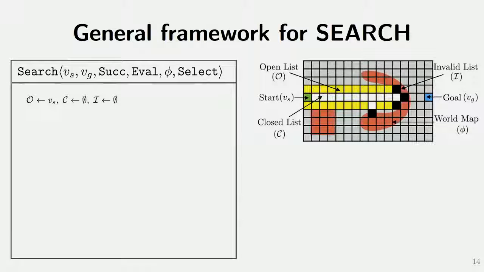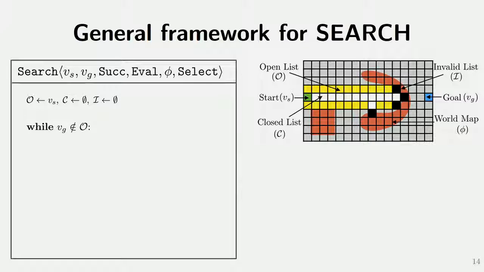So a general search-based algorithm looks something like this. We have a start and a goal vertex. We have a function called successor, which, given a vertex, returns all the adjoining vertices and edges. And we have an evaluation function, which takes an edge and the world representation to ascertain the validity of that edge. And we have a select function, which selects which node to expand next. So we maintain three lists: the open list, which is the set of all nodes that are candidates for expansion; the closed list, which contains all the nodes that have been expanded; and the invalid list, which is the list of all the edges that have been found to be in collision.